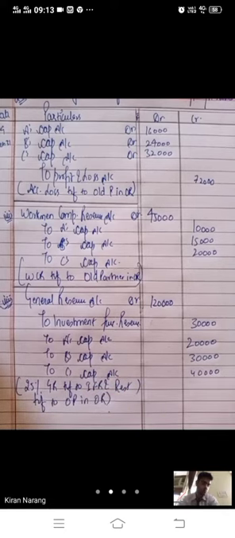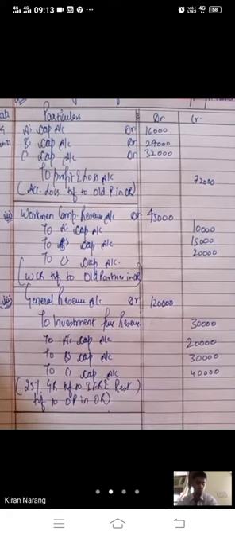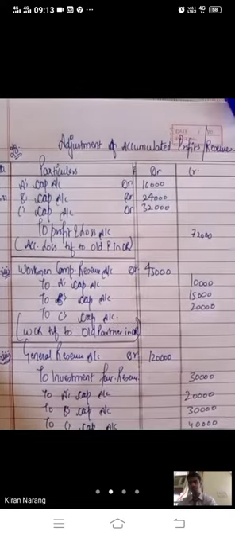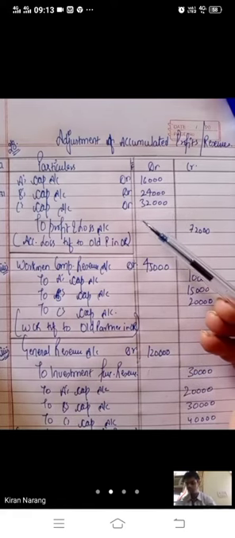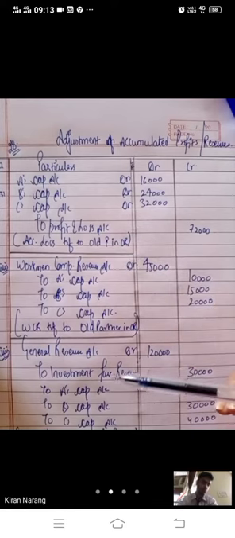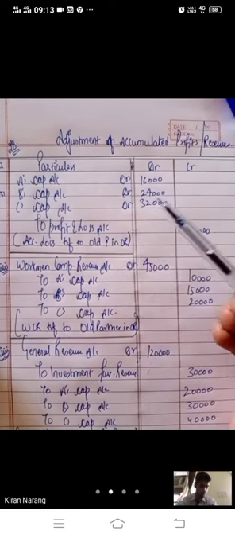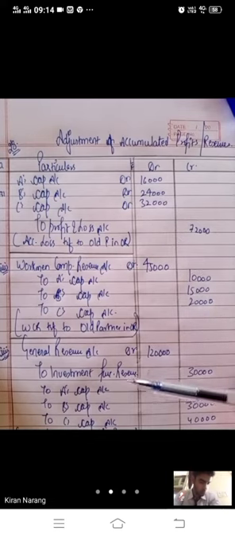So this was your question, and this is how we have to distribute the accumulated profits. Today we have finished the adjustment of accumulated profits and reserves. And you have observed that we have only used the old ratio. Whenever we have something related to the past, accumulated losses or profits, anything, we just have to distribute it or write it off in old ratio. No new ratio will be used, no sacrificing, no gaining ratio will be used.